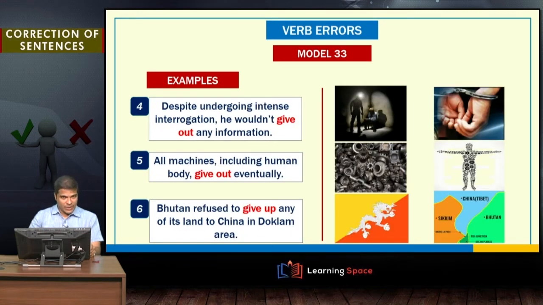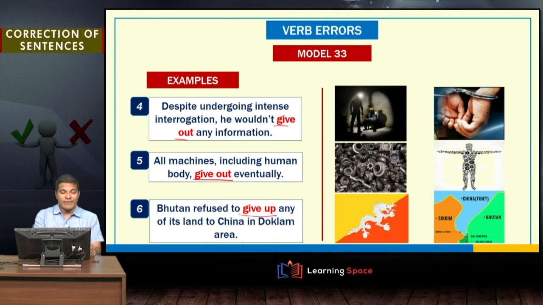"Despite undergoing intense interrogation, he wouldn't give out any information." So, he wouldn't reveal any information, and he was interrogated intensively. In spite of that, he didn't reveal any information, and that reveal is indicated here by give out. "All machines, including the human body, give out eventually." The human body is a machine as well. So, what do you mean by give out? They are susceptible to fail, if not now, at a later stage. So, give out means to fail, susceptible to failure.